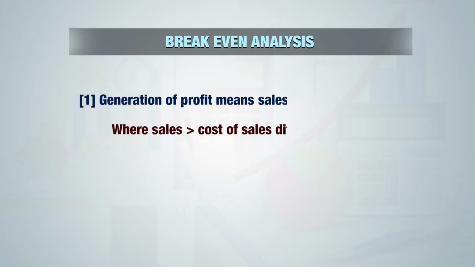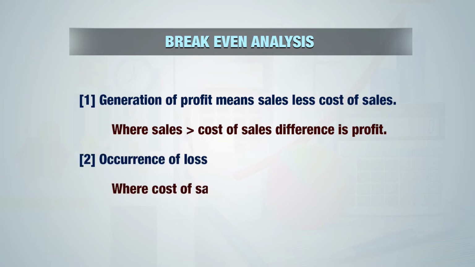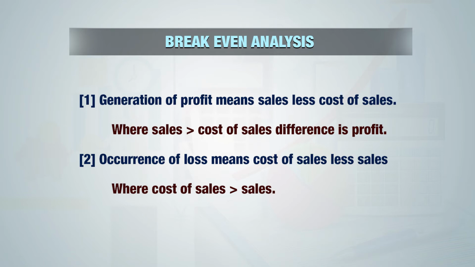There can be two situations for any business entity from the viewpoint of profitability. There can be either profit or there can be a loss. Generation of profit means sales less cost of sales. In short, when sales is more than cost of sales, then the difference is considered to be profit. The other situation can be occurrence of loss, means cost of sales less sales. In short, when cost of sales is more than sales, then there will be a loss.